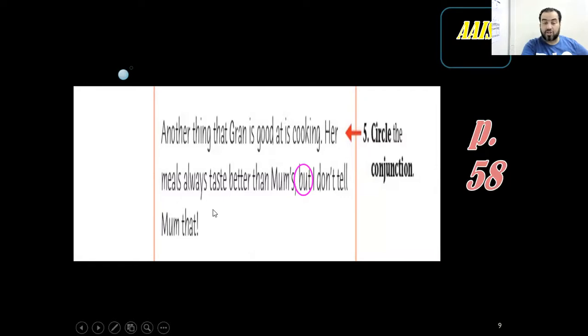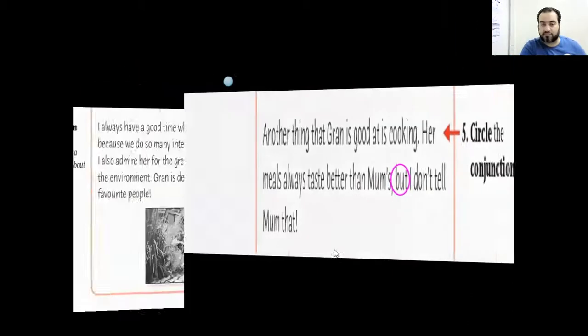are opposites. So here, her meals always taste better than Mom's. But don't tell my mom. Don't tell. She's going to make a problem.